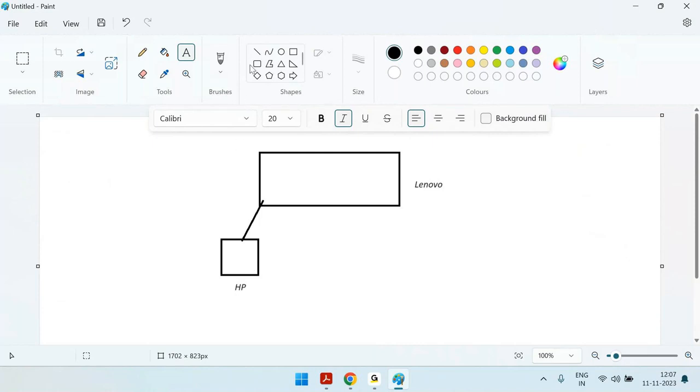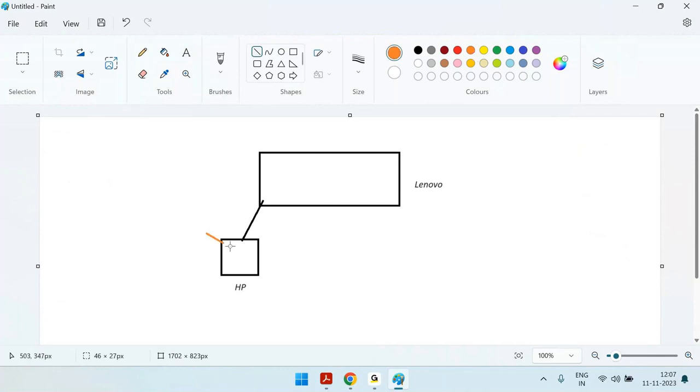Then what is the advantage? The advantage is, let's say you have some challenge tomorrow with the HP mouse. Then no problem. Your friend has a Dell mouse, I can simply remove this and start connecting the Dell mouse. That's called loosely coupled architecture.